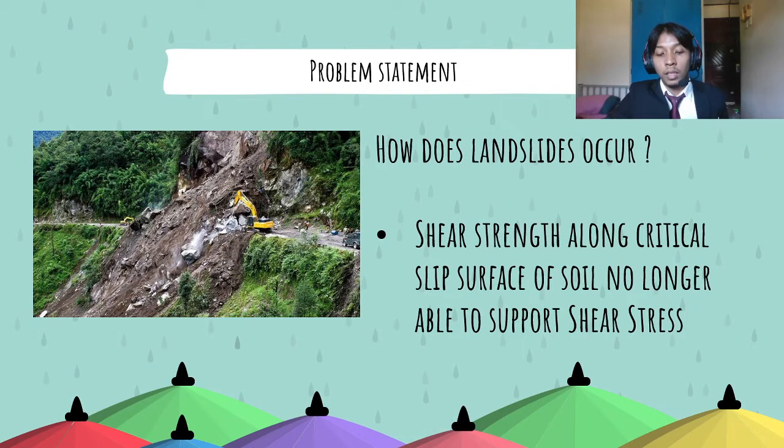For the problem statement, how does a landslide occur? As you can see, the diagram on the left side shows a picture of a landslide. This landslide was caused when the shear strength along the critical slip surface of the soil was no longer able to support the shear stress, and one of the major factors of this failure was the rainfall itself.